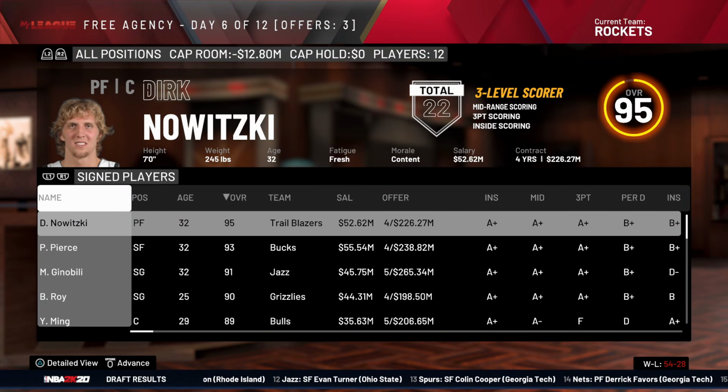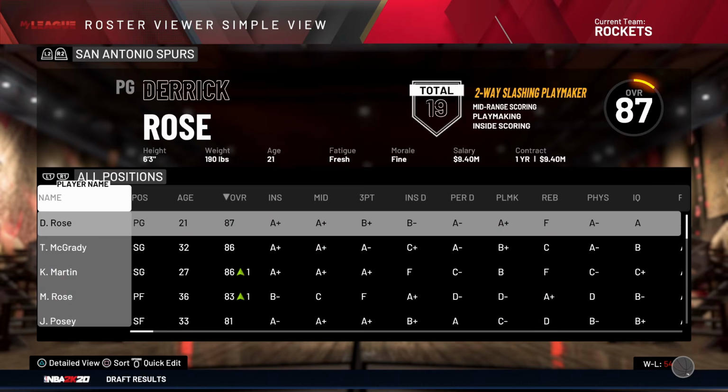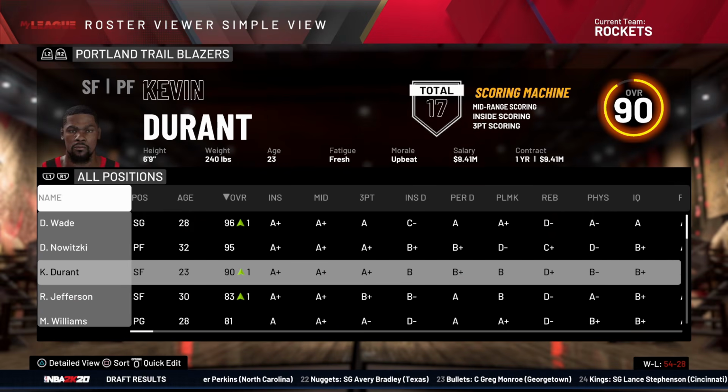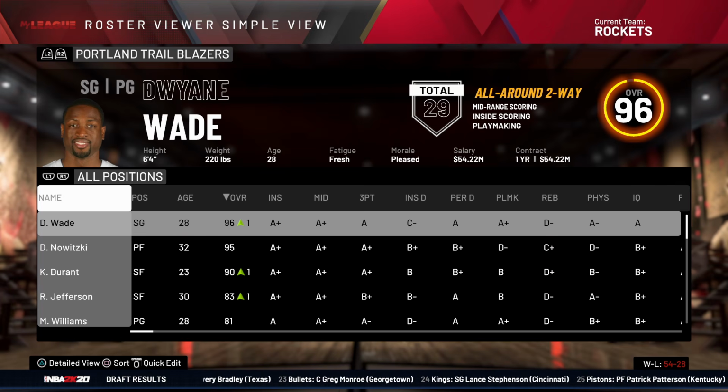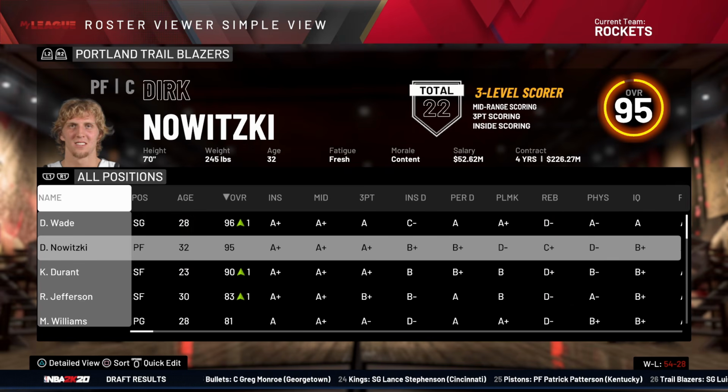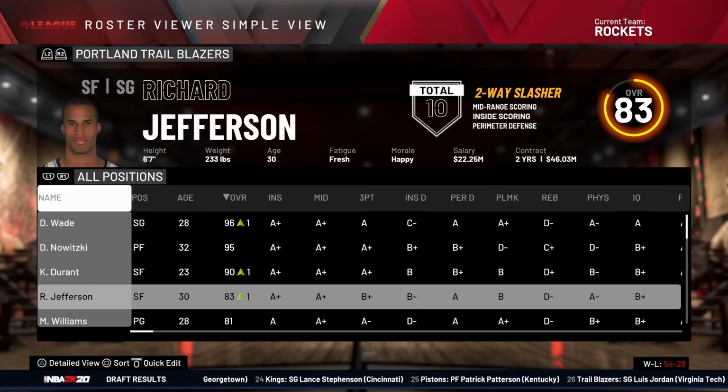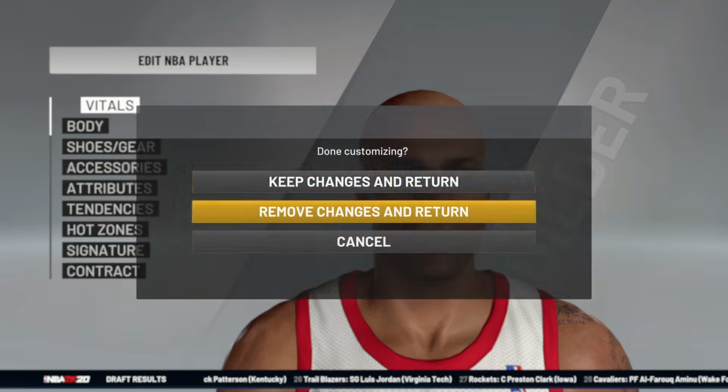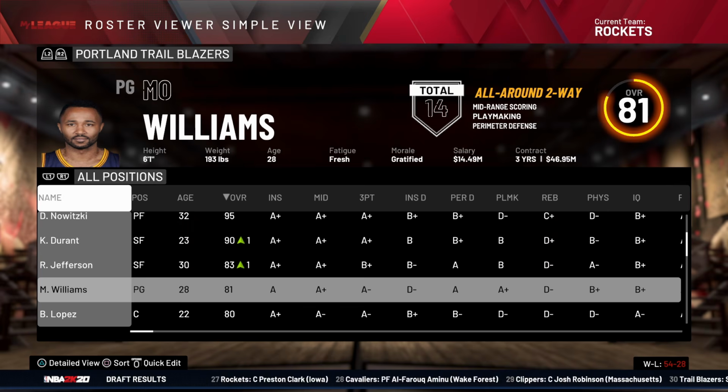Wait, the Trailblazers, don't they already have Kevin Durant and someone else? Dwyane Wade? Give me a minute. Oh my God. The Blazers now have D-Wade with only 1 year left on his contract though. Nowitzki and KD and Richard Jefferson, who's not bald yet. Oh, well, his player is still bald. Why is Mo Williams so condensed? Or is that just how he looks?